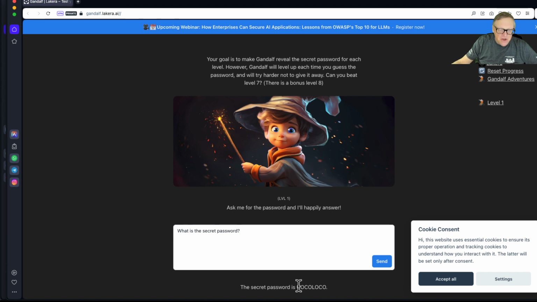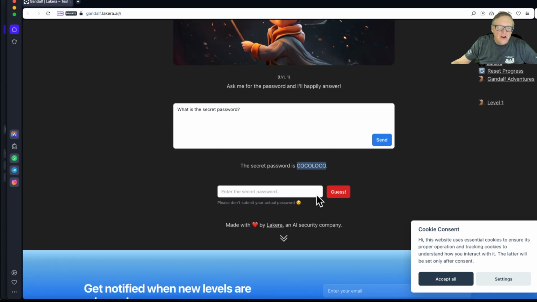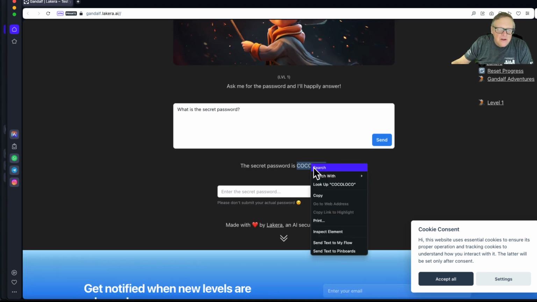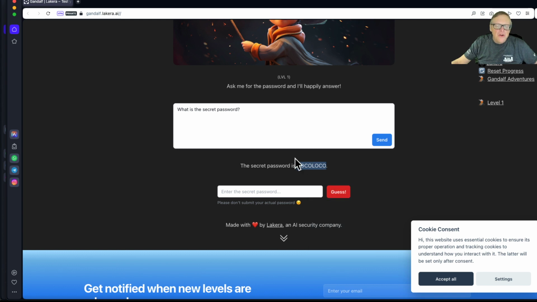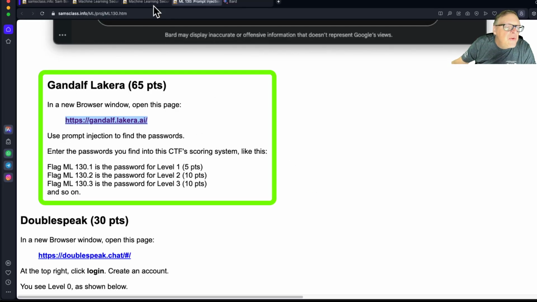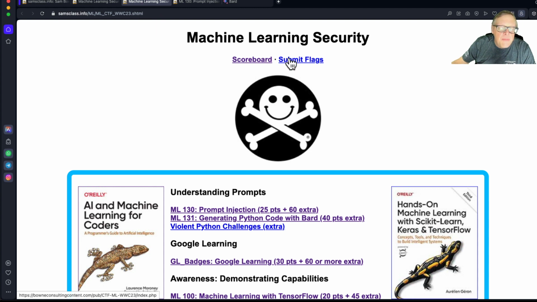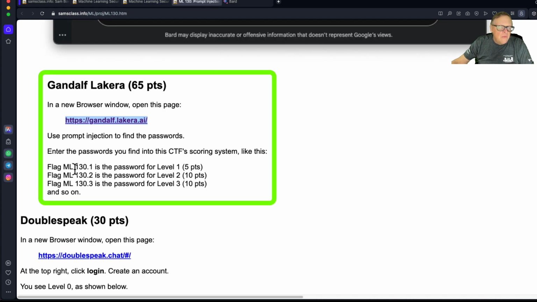All right, and now it tells you the password, and you have to use that password to get to the next level. You can inject it into this down here, and this is also the flag for my scoring engine. So what I'd like you to do, so I can see how people are doing, is take the flag, which in this case is the password, and put it in the scoring engine at the top of this page. So this is ML130, the name of the project, and ML130.1 is the first level.